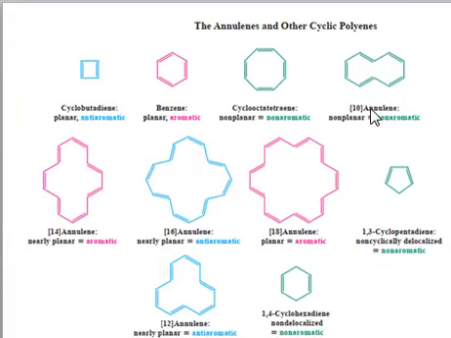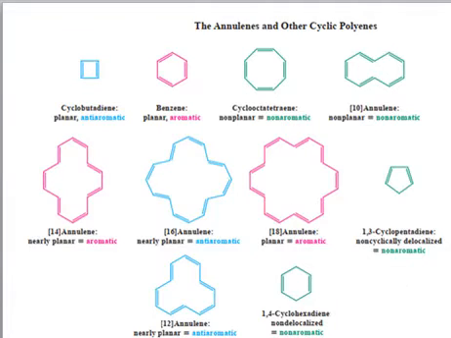Now we have 10 annulene, so you can check if it's a 4n plus 2 or 4n system. If you put n equal to 2 in 4n plus 2, then 10 comes out. Although 10 indicates that it's an aromatic number, since the molecule is not planar, it cannot be aromatic.